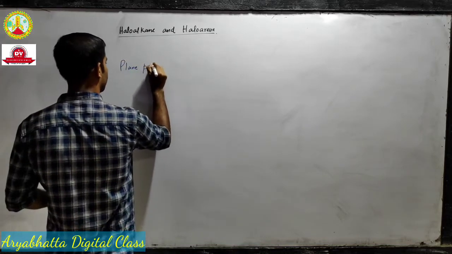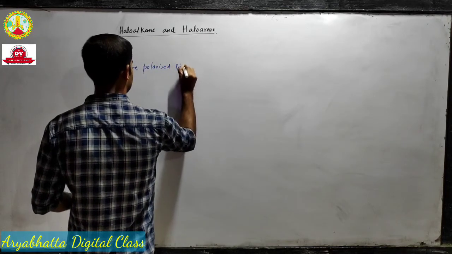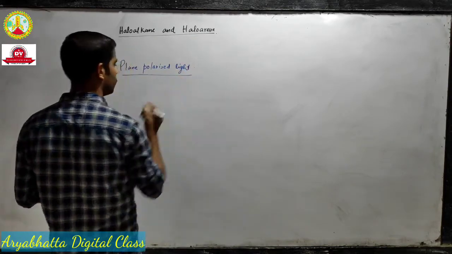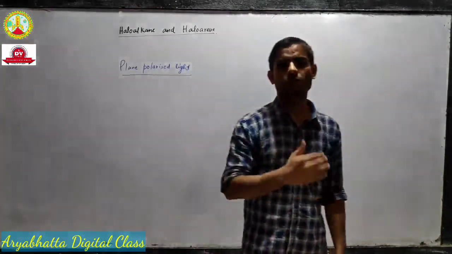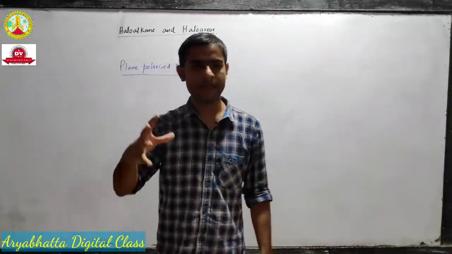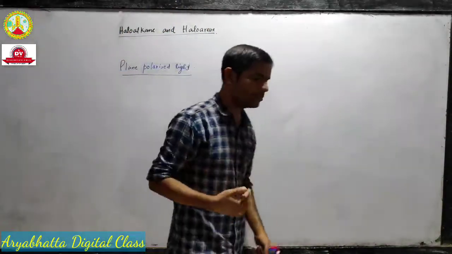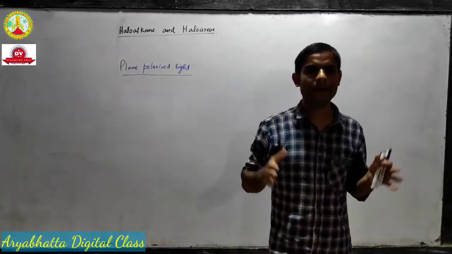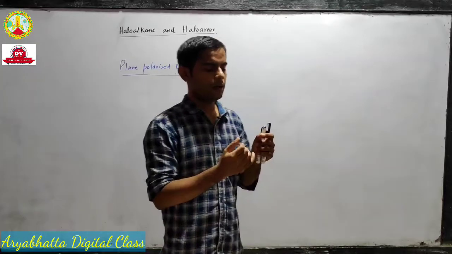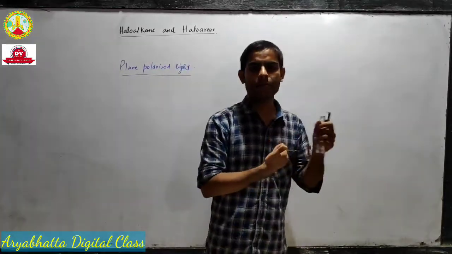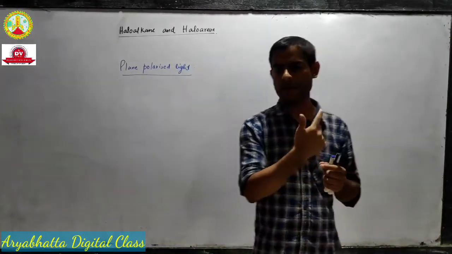Plane polarized light. The light we are used to, like sunlight or light coming from this bulb, is three-dimensional light. Okay, it propagates in three dimensions. There is an electric field vector and a magnetic field vector perpendicular to each other, and light propagates in the direction perpendicular to both the electric and magnetic vectors.